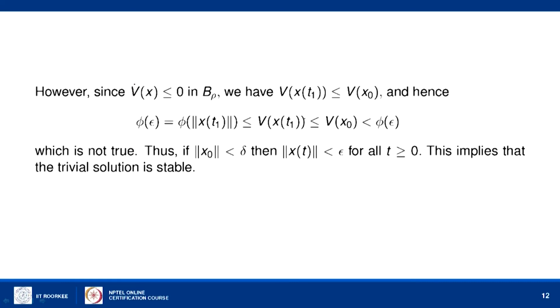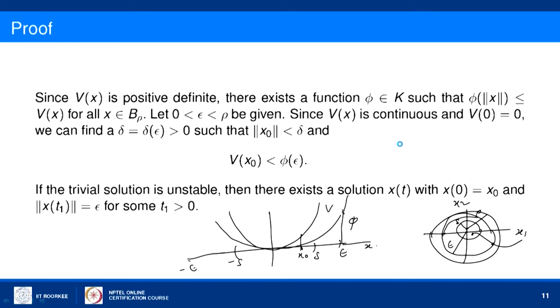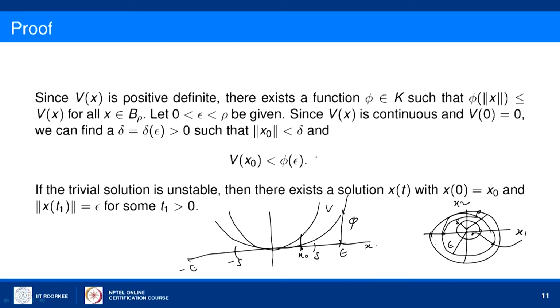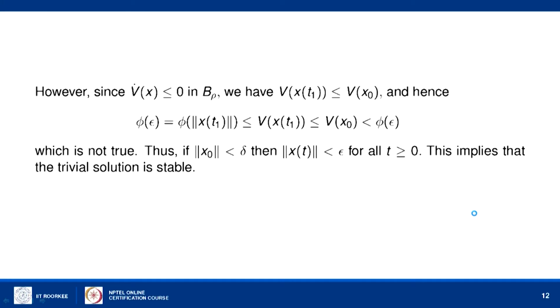So, v of x of t1 is less than or equal to v of x naught, from the previous step, and already we have shown that v of x naught is less than phi of epsilon, that has been selected like this. So, from here we see that phi of epsilon is strictly less than phi of epsilon, which is not true. So, the solution cannot go out of this epsilon circle. That means it will always lie within the epsilon circle. That means the system is stable at the critical point 0.